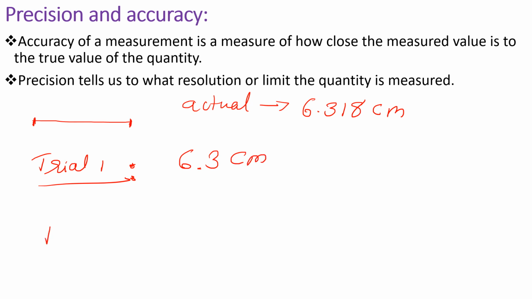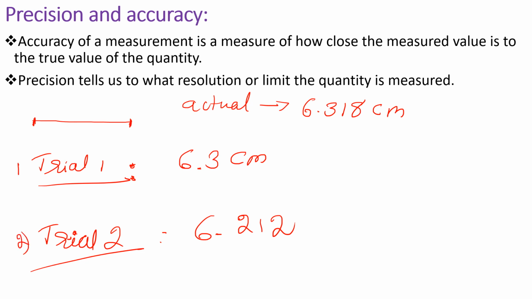Then in trial 2, I will use some other instrument of higher precision and I will calculate the value to be 6.212. That is not the actual value, it is the value of that particular length measured by the trial 2 experiment. If we consider instrument 1 and instrument 2, which one is more accurate and which one is more precise?